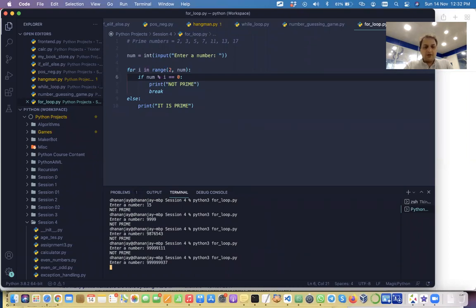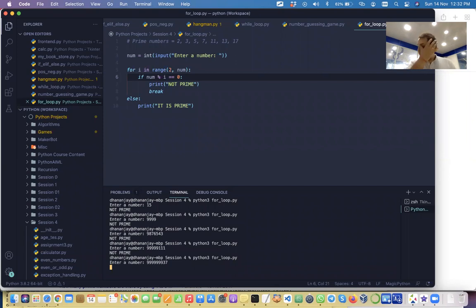Now you see it is taking time. Even for 9 digits, it's taking so much time because the code is not optimal. We're trying to divide it by every single number till one less than this number. Is this all required? Actually not.